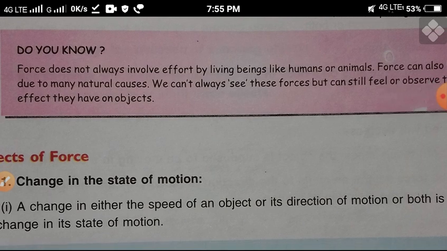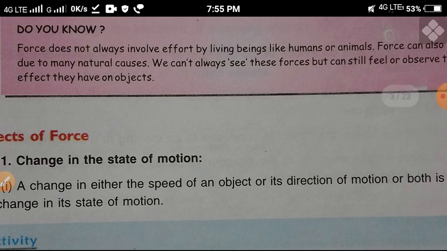Do you know that force does not always involve effort by living beings like humans or animals? Force can also be due to many natural causes. You know about natural phenomena? Natural phenomena means, for example, a tsunami or an earthquake. Why do earthquakes occur? Due to force: a huge amount of force is applied under the earth's crust, on the earth's surface. Then what happens?